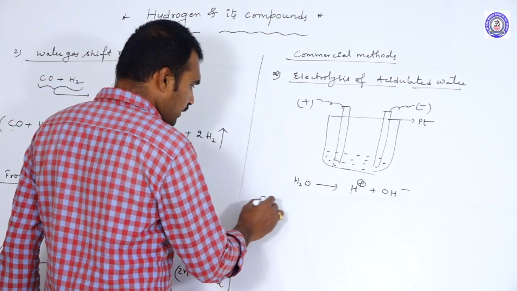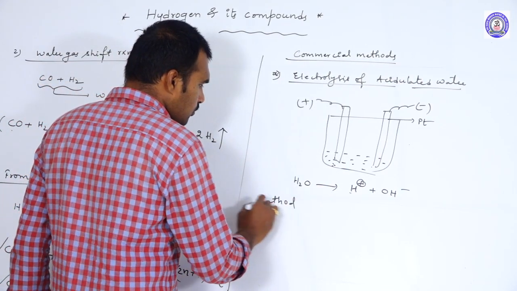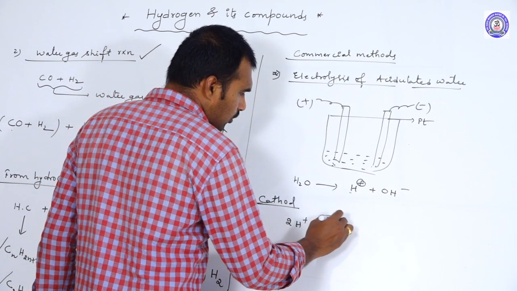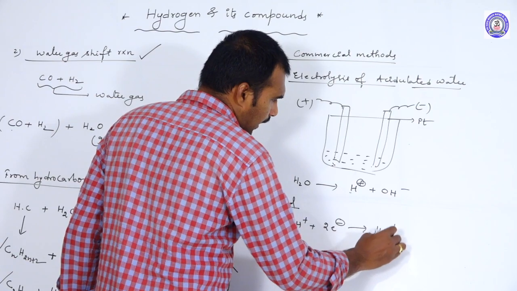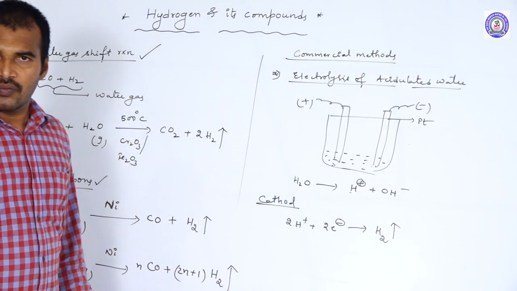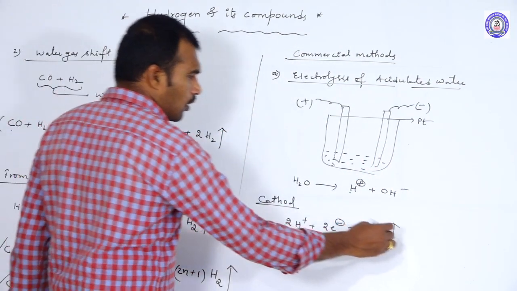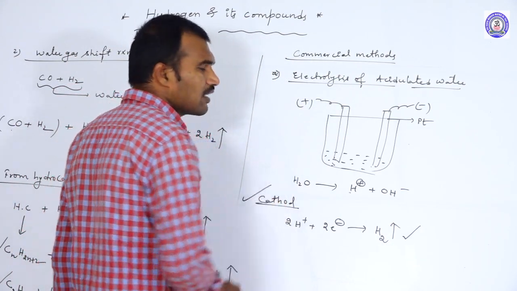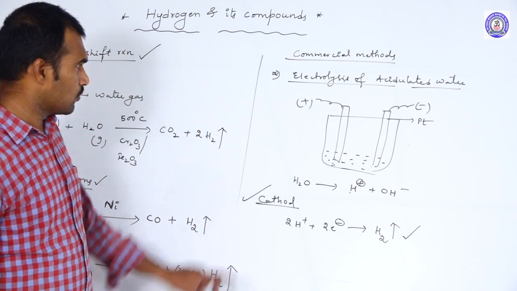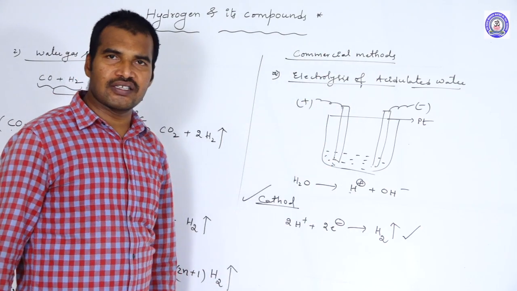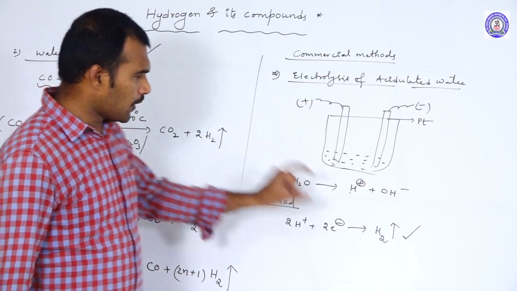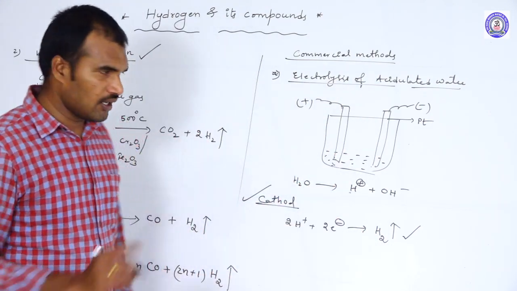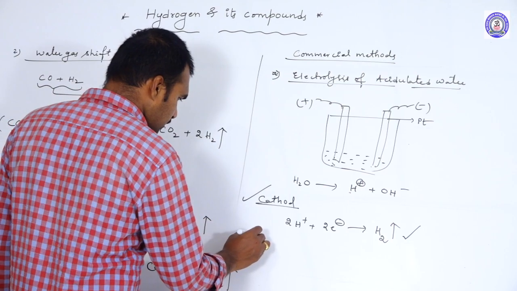Okay, what is the reaction taking place at the cathode? 2 H+ ions gain 2 electrons and they liberate as hydrogen. Okay, so like this the process takes place. So the hydrogen gas is liberated at which electrode? Cathode. They may ask you this question. So by electrolysis of acidulated water, we can produce hydrogen at the cathode. Okay, so this is one commercial method.